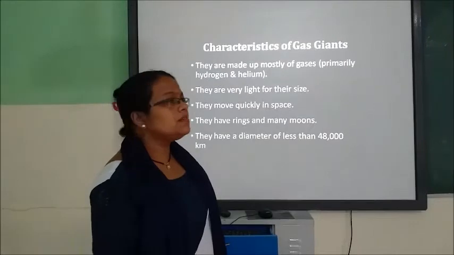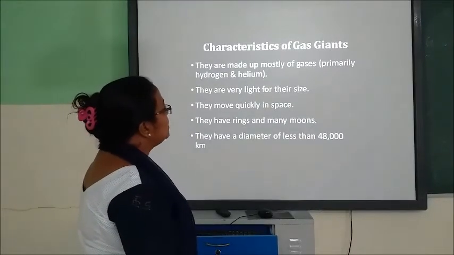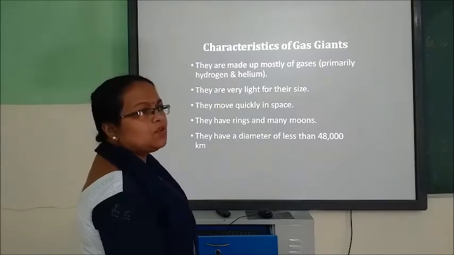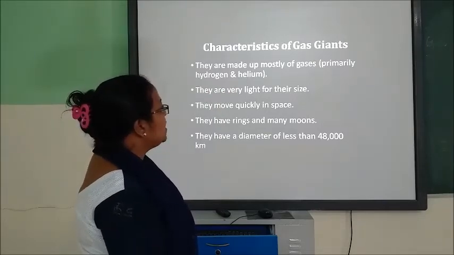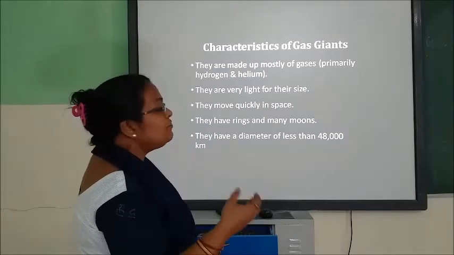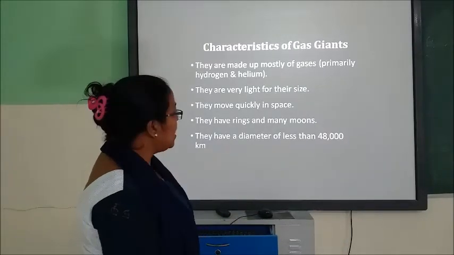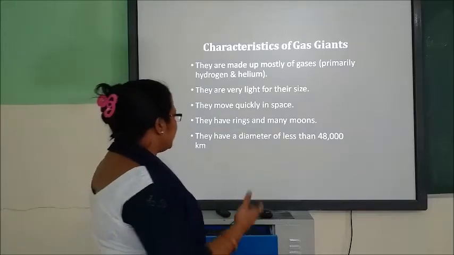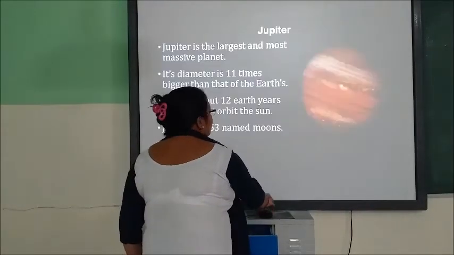Now we will discuss the gas giants. They are made up of gases, primarily hydrogen and helium. They are very light because they are made up of gases, and they move quickly in space. They have rings and many moons, and they have a diameter of less than 48,000 kilometers.